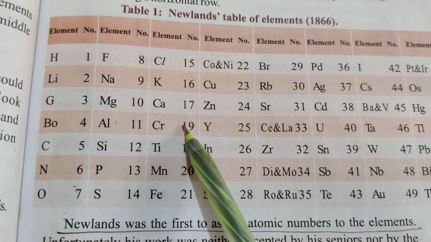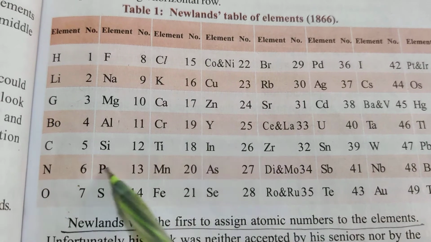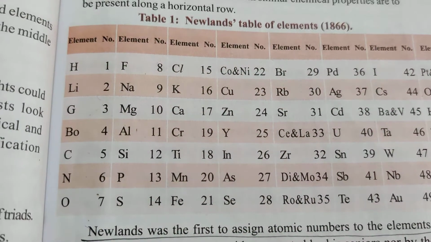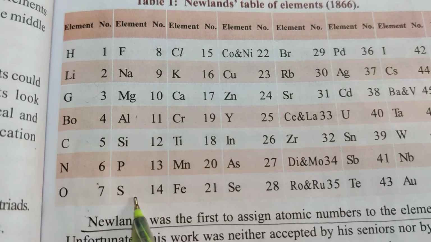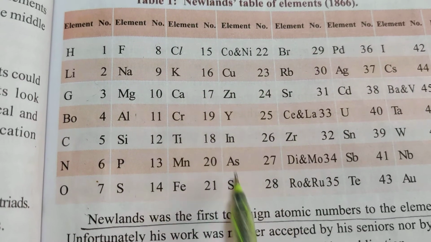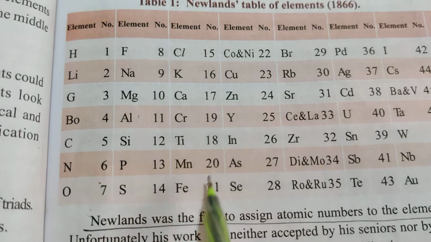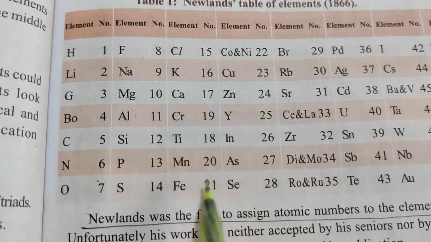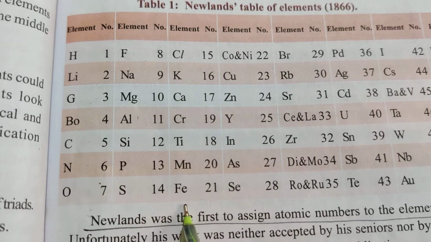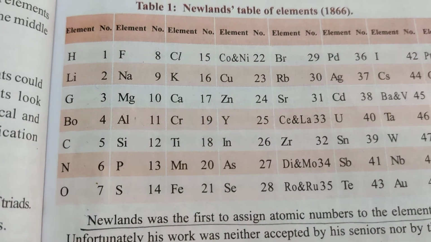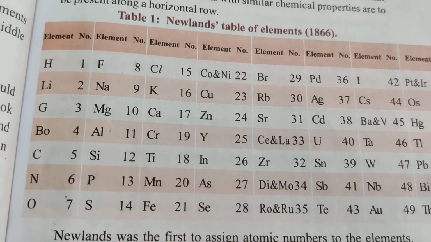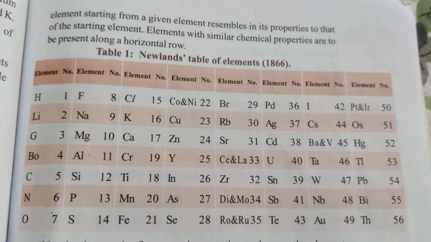Like that he arranged all the elements in groups. Whatever element you take, suppose sulfur, the eighth element from sulfur, which is iron, has similar properties. So every eighth element has similar properties to the starting element.